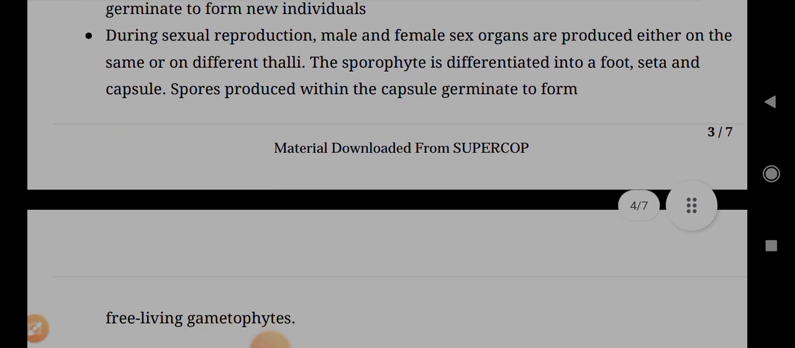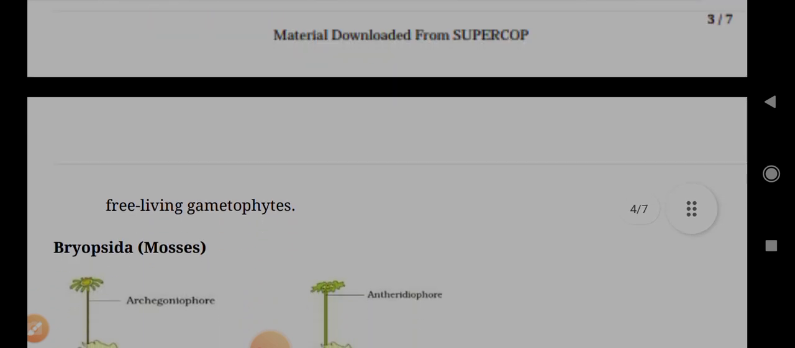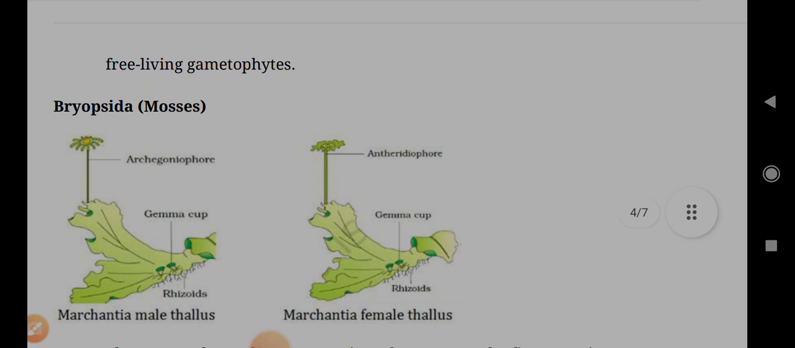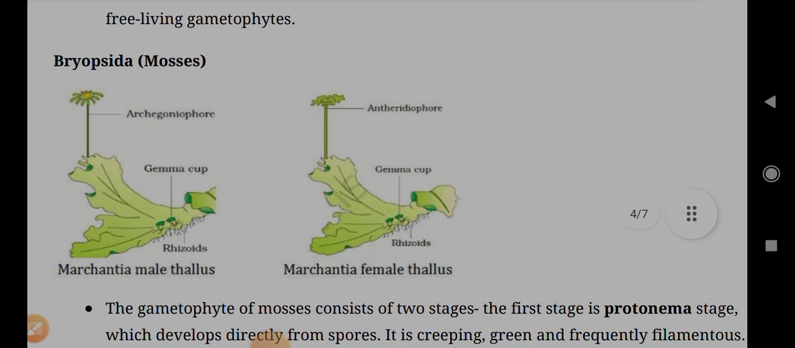During sexual reproduction, male and female sex organs are produced either on the same or different thalli. The sporophyte is differentiated into a foot, seta, and capsule. Spores produced within the capsule germinate to form free-living gametophytes. Bryopsida, mosses.